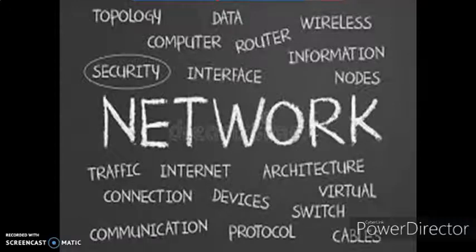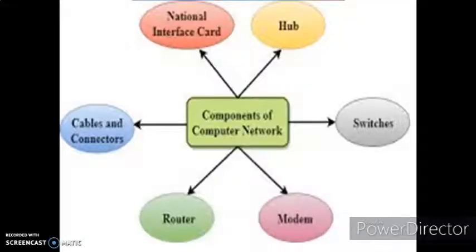These are some typical things related to a network: topology, data, computer, router, wireless, security, interface, information, nodes, traffic, architecture, connection, communication, devices, protocols, switch, cables. There are so many things we have heard of in terms of a network. Now, what are the various components of a network? First, cables and connectors through which we can connect. Then there are routers, modems, switches, hubs, and NIC, that is Network Interface Card.